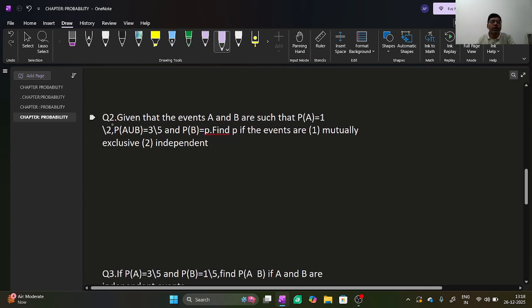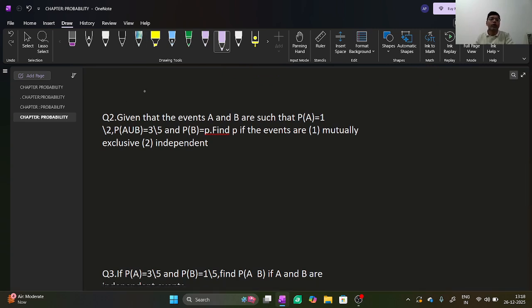Now we will discuss question number 2. Given that the events A and B are such that probability of A is equal to 1 by 2, probability of A union B is equal to 3 by 5, and probability of B is equal to P. Find P if the events are mutually exclusive.